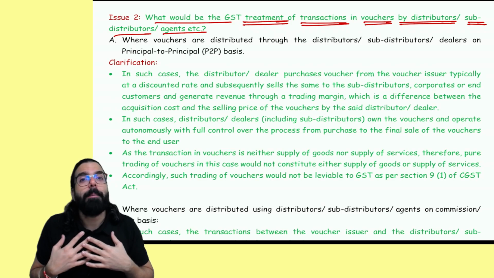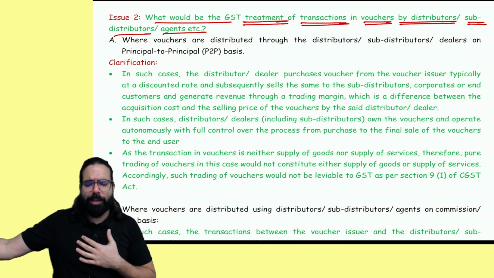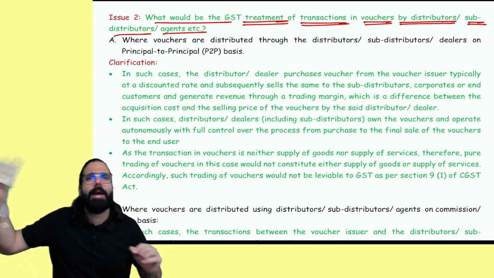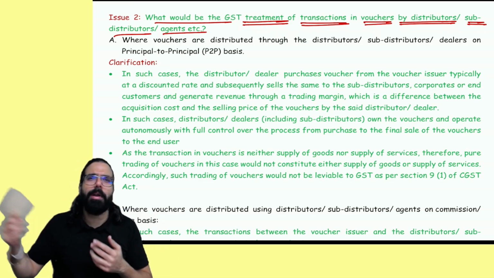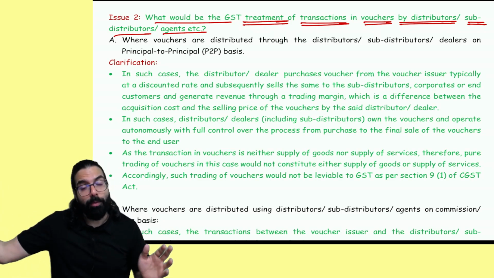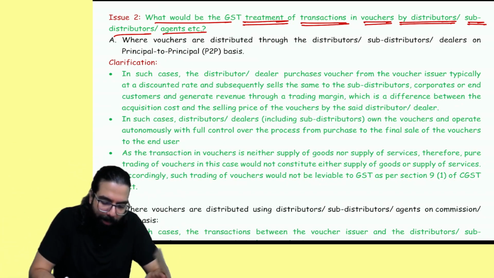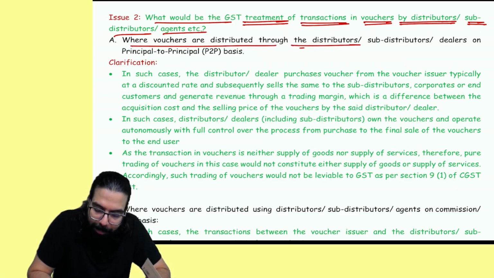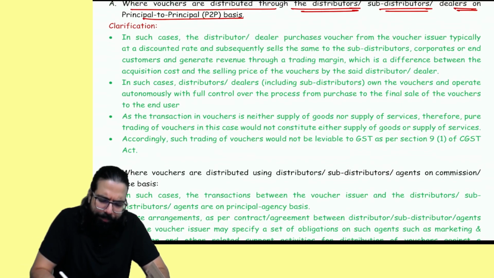Okay? Now what happens over here if I'm buying the voucher and selling the voucher? For example, a voucher from a company, 100 rupees ka voucher, I buy it for 98 and I sell it for 99. For example, one big company, Sodexo is there. From Sodexo, I buy the vouchers and I sell the voucher. Then they are telling where vouchers are distributed by the distributor or sub-distributor dealer on principal to principal basis.